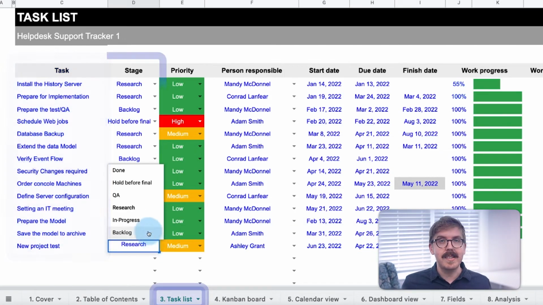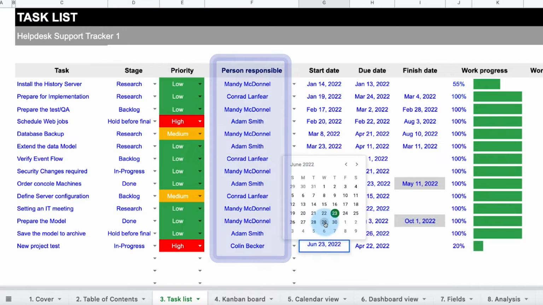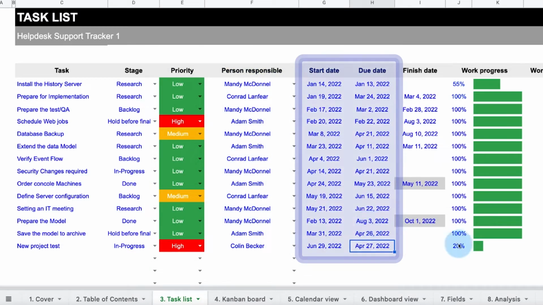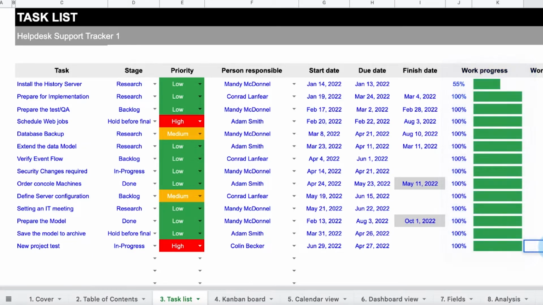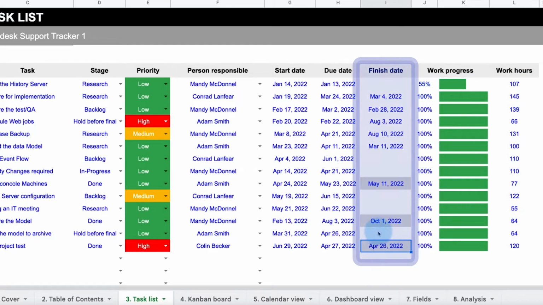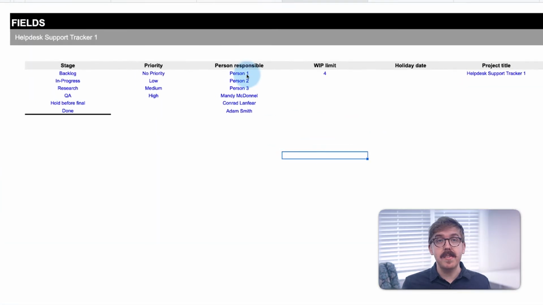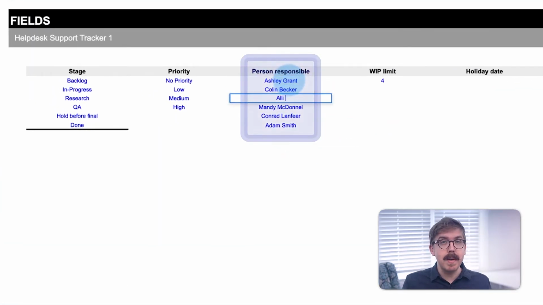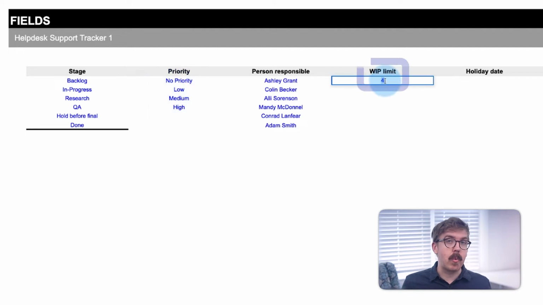Assign each task its stage, priority, and its responsible owner, as well as a start and due date. Then, track the work in progress with the progress bars, how many hours it took to complete, and once completed, its final finish date. To edit these dropdowns, you can use the Fields tab to add new responsible team members, stages, and priority levels. You can also set your work in progress limit here, which is a critical part of